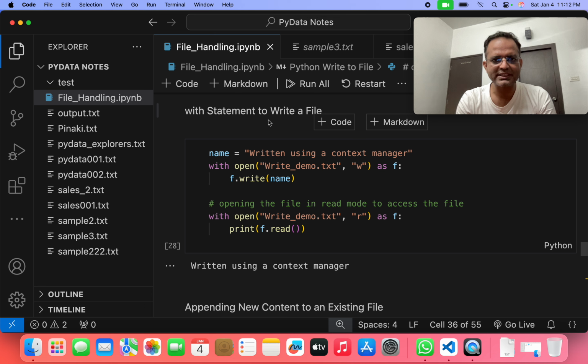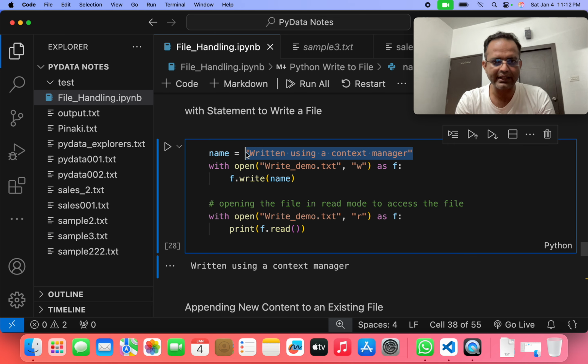Then the with statement to write a file. What is that? We use one line, name is equal to the written user content message. Then with the open function, we open that one text file in write mode, W is write mode, as f. And f.write the name. We want to write this line there.